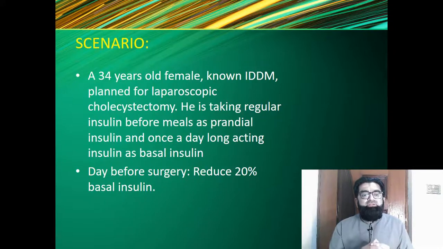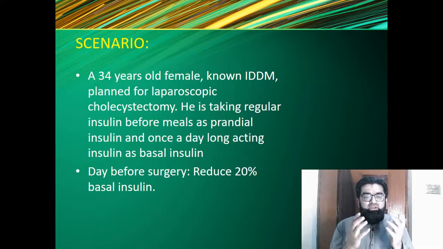So coming back to the scenario, a 34-year-old female with insulin-dependent diabetes mellitus planned for laparoscopic cholecystectomy is taking regular insulin before meals as a prandial insulin and a once-daily long-acting insulin as a basal insulin. So what should be done? On the day before surgery, we should reduce the basal insulin by 20%.